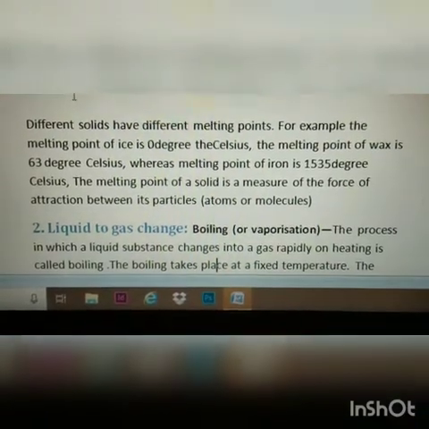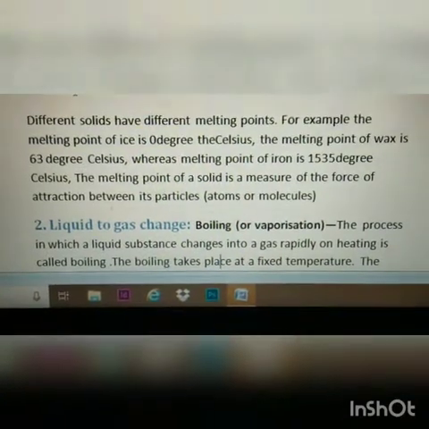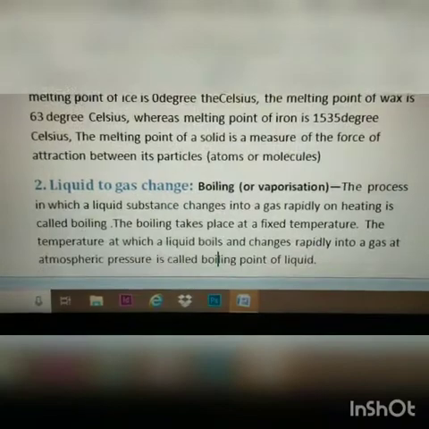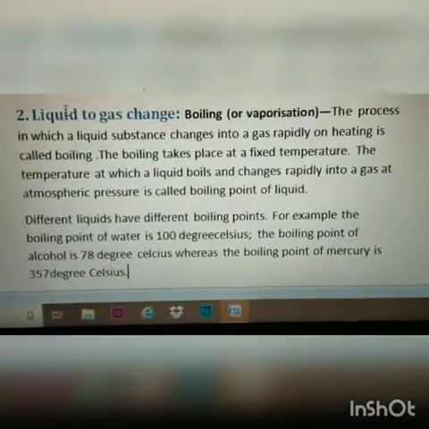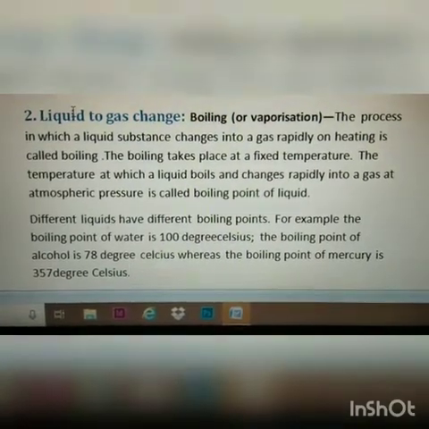In a similar way, we can define how a liquid changes to a gaseous state, and this process is known as boiling or vaporization. How can we define it?